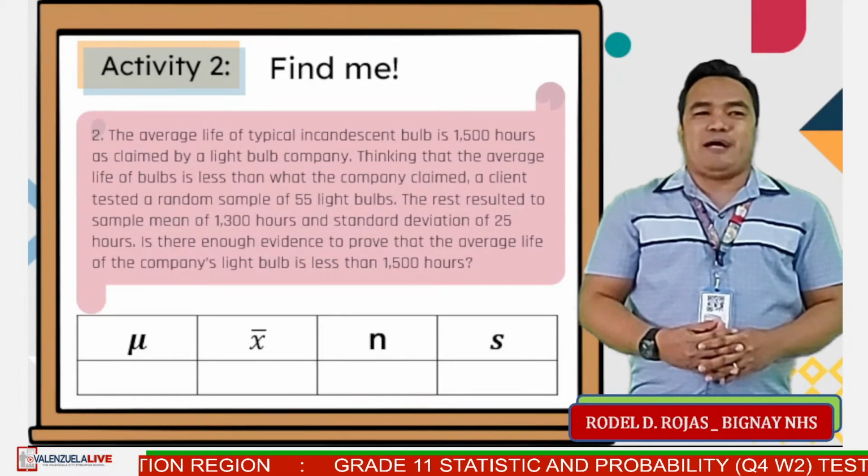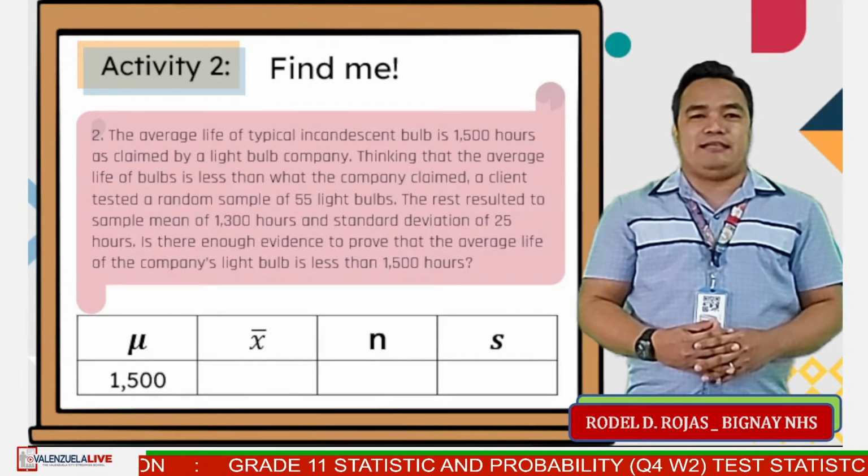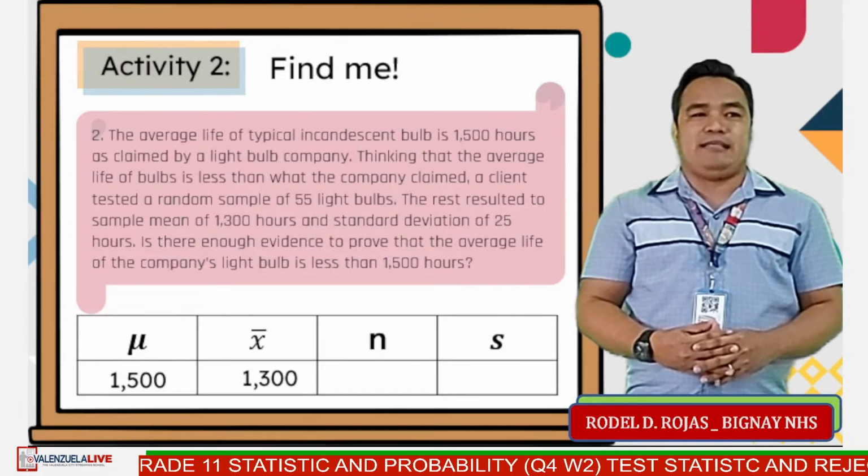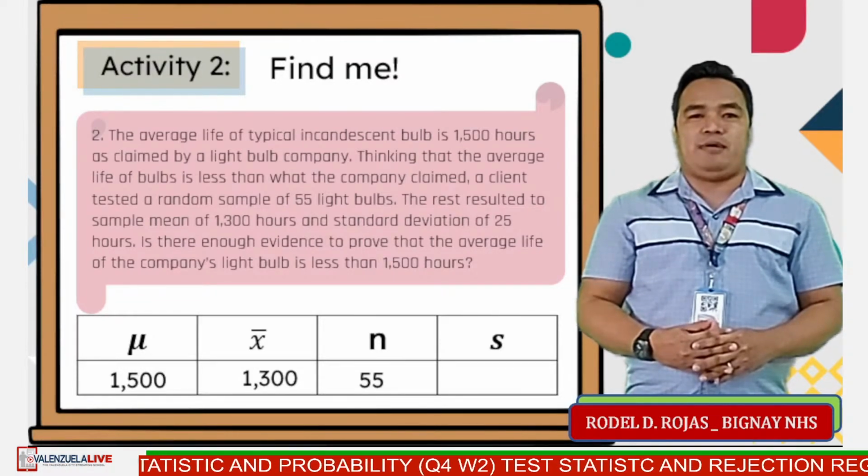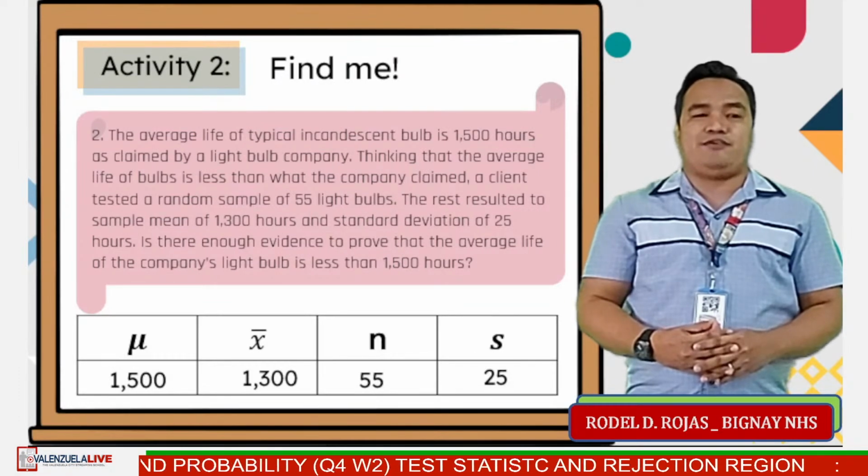Good job. The population mean is 1,500. Sample mean is 1,300. Sample size is 55. And the sample standard deviation is 25.